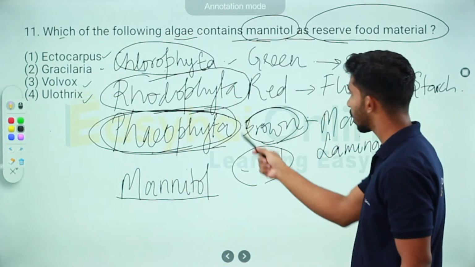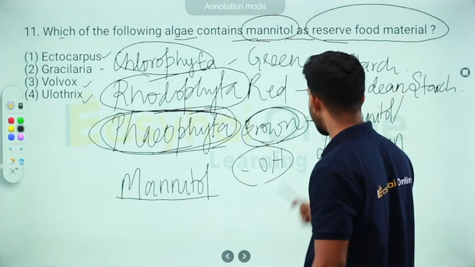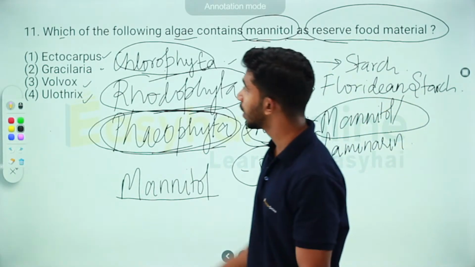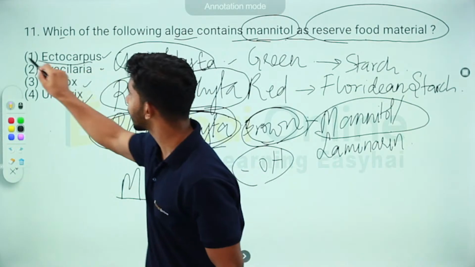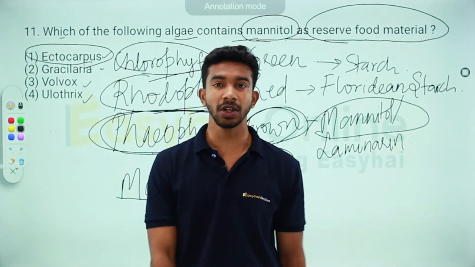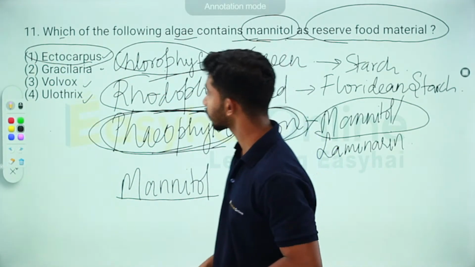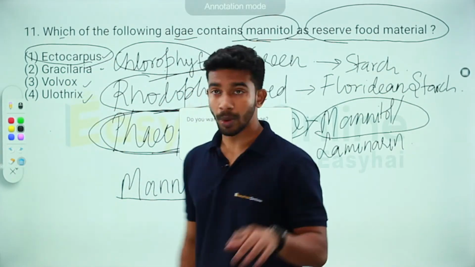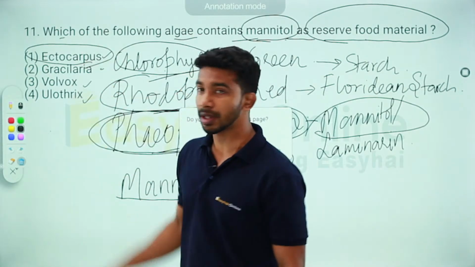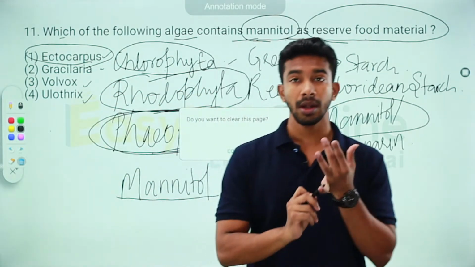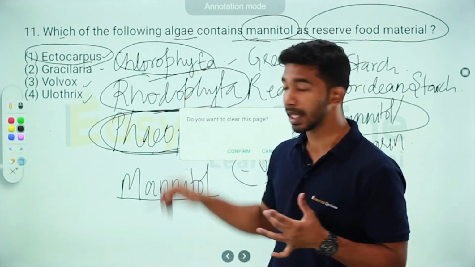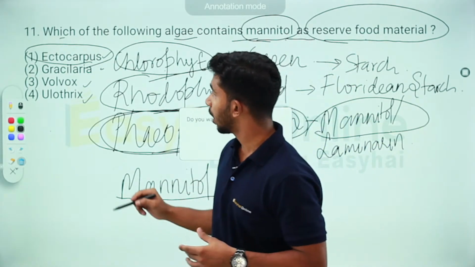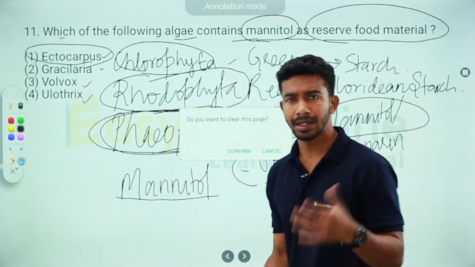That is, it's a brown algae, and since it's a brown algae, it stores its reserve food as mannitol. So what's the correct answer here? Ectocarpus is your correct answer. So there you go. We've solved one question, and we've also learned the entire concept of how different algae store their reserve food. We've also learned a little about mannitol, that it's a sugar alcohol.